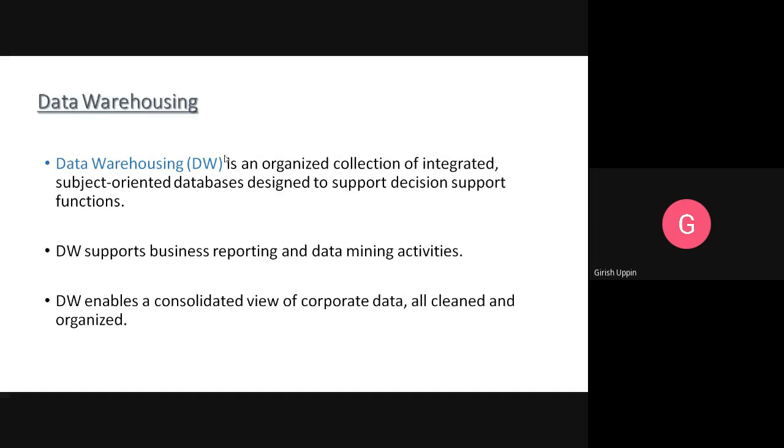Rolled up data is like, instead of having all the details for the complete day, we will have a day and the total sales for that particular day, right? Just one data element of a date, and for that date the total sum of all the sales. That is how it is rolled up. So you can roll up day wise, week wise, month wise, year wise. These are the different levels of roll ups that we can have in the data warehouse.